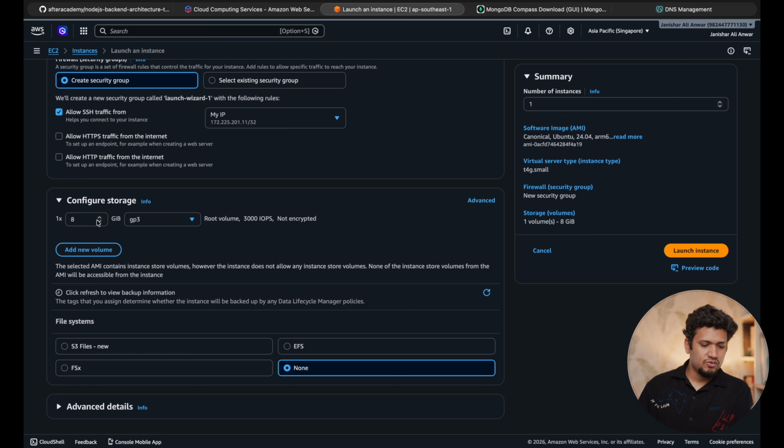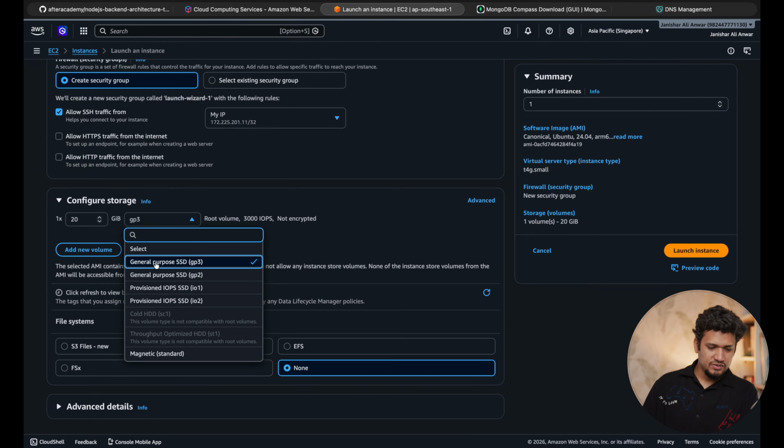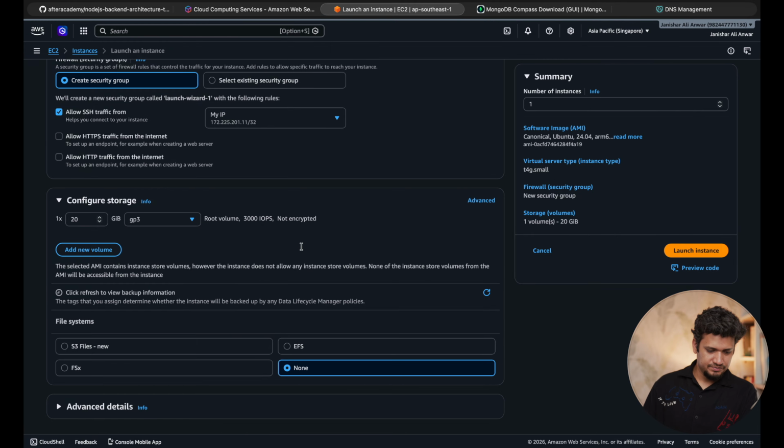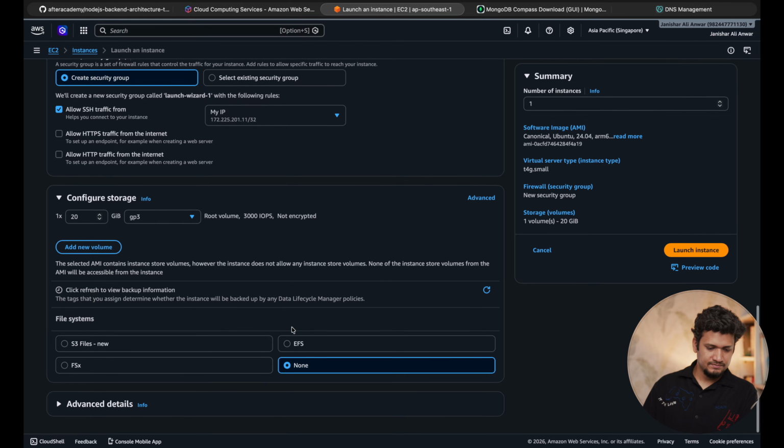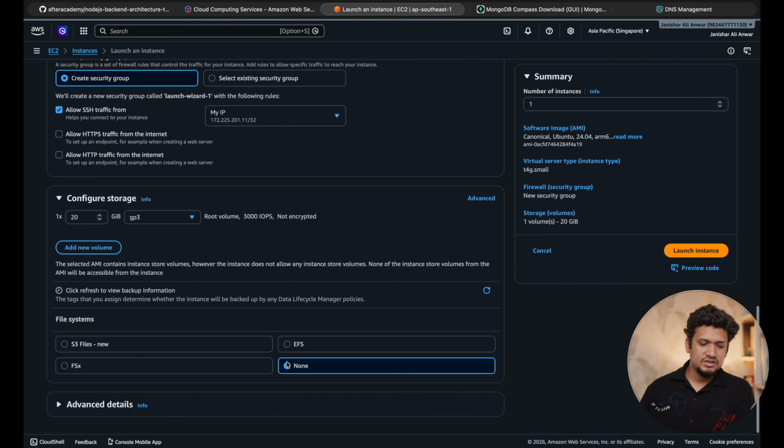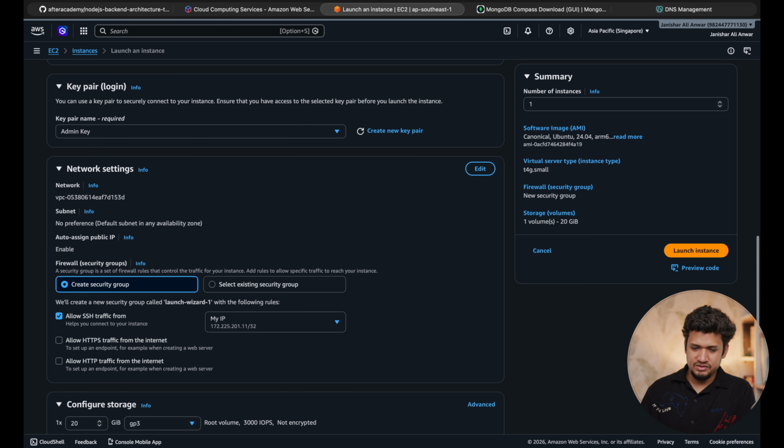Now storage. How much storage do I want? I will start with 20 GB for my database. There are various options; I will use SSD GP3. Now for file system, let's not choose any file system. This will be the minimum configuration that would be required for your database service.